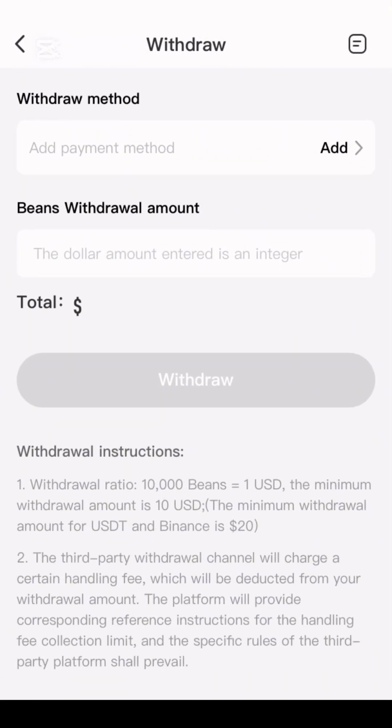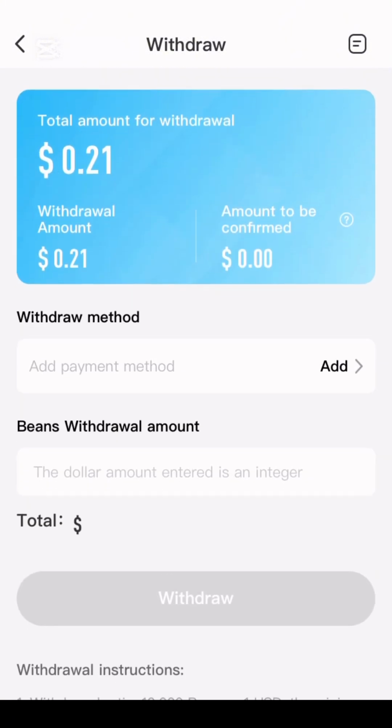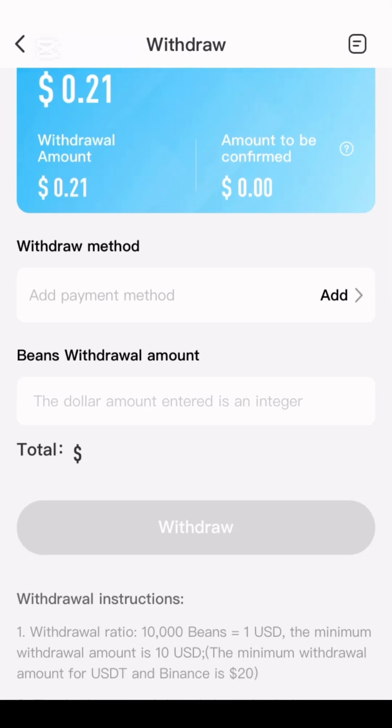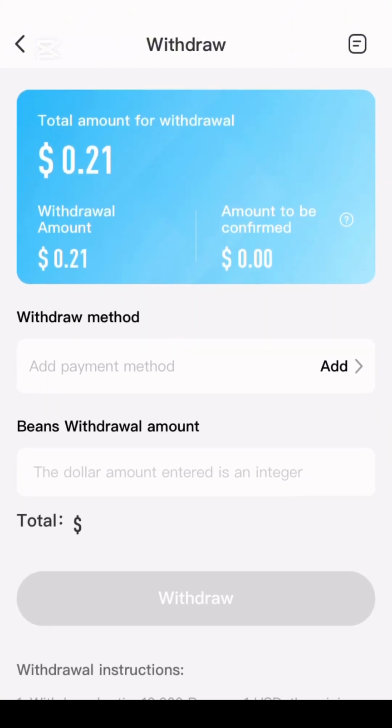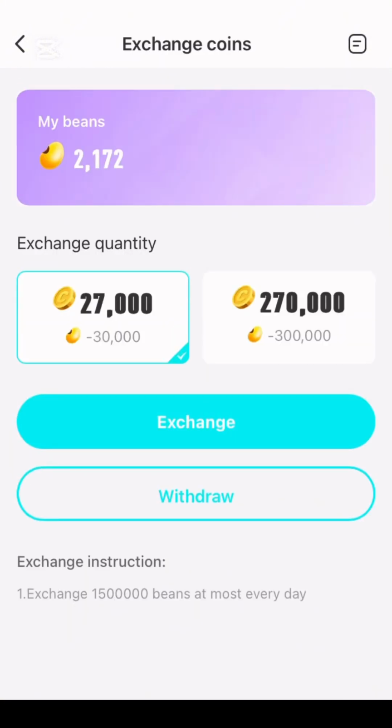So when it gets to 10,000 bins, 10,000 bins in this app is $1. But the minimum withdrawal is $20. So when you get to $20, you can withdraw your money. Or when you get to 10 USD, that is $10, you can withdraw your money. So as you can see, each 10,000 bins you make from this app is basically $1. So you have to work hard in order for you to get at least 5,000 or 10,000 every single day in order for you to make money every week.